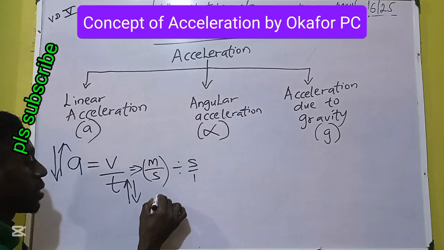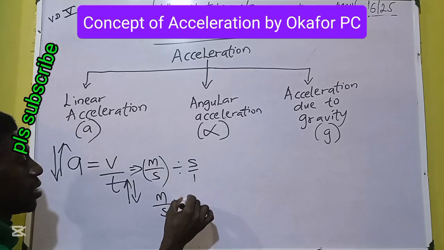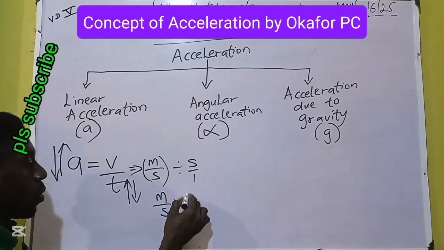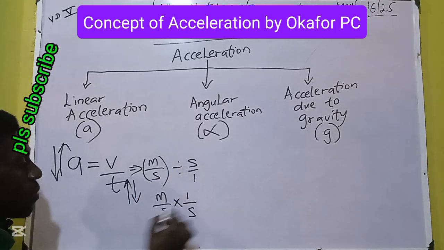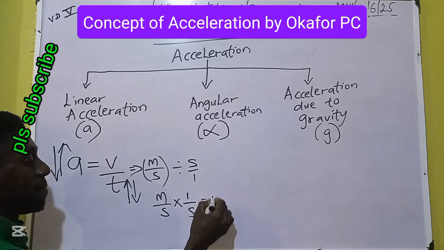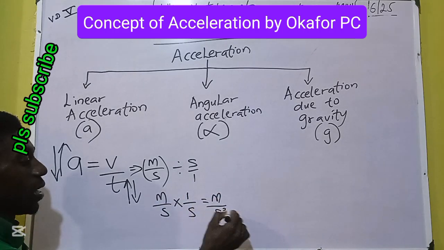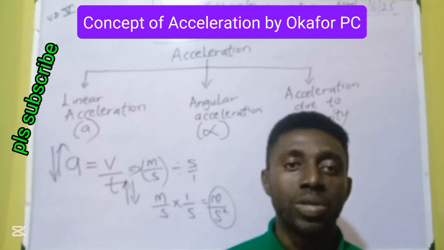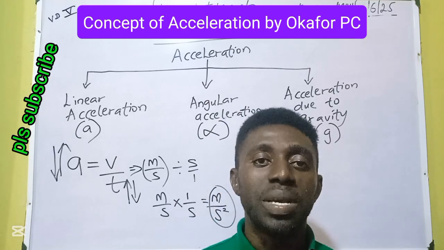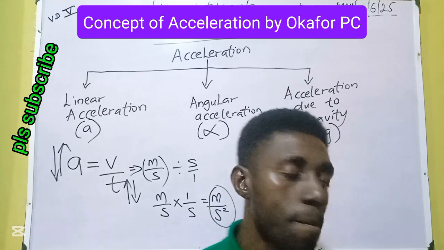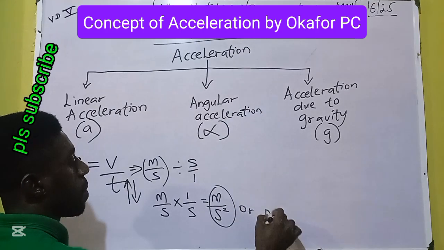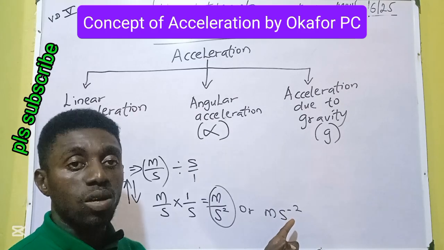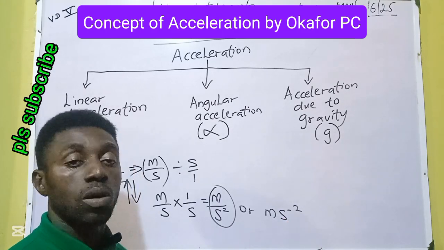Then let's now deduce the units of acceleration, linear acceleration. We'll be having meter over seconds times reciprocal. When you change the division sign to multiplication sign, you reciprocate 1 over x. So I'll be having m times 1, m; s times s, s squared. Therefore, the fundamental units or the SI units for acceleration is meter per second squared, or meter seconds raised to power minus 2. Meter seconds raised to power minus 2 is the same as meter per second squared.